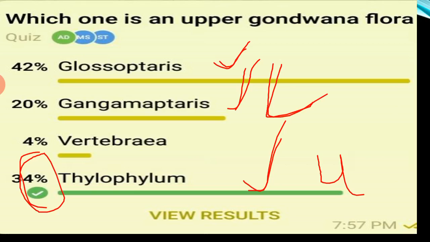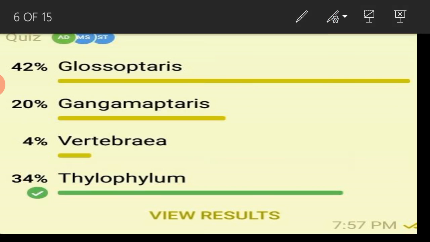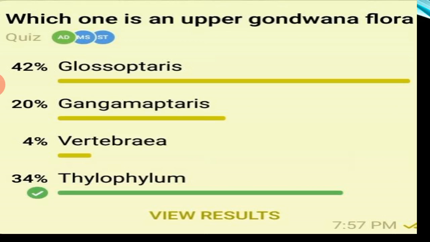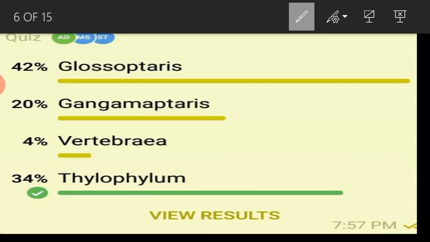Next, which one is an upper Gondwana flora? Glossopteris, Gangmopteris, Vertebraria, Tilophyllum. Tilophyllum is the upper Gondwana flora plant fossil.